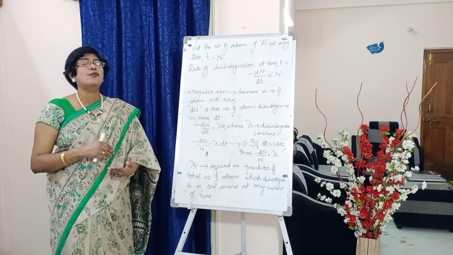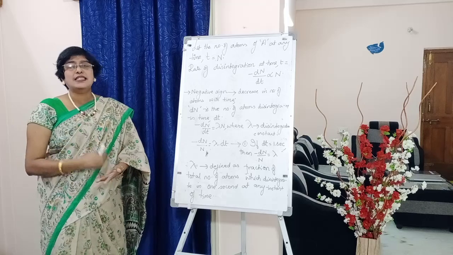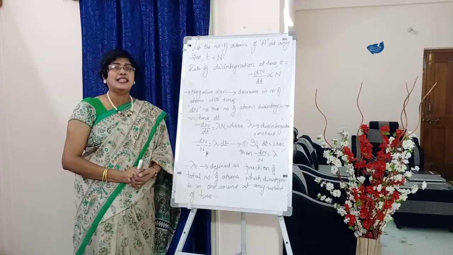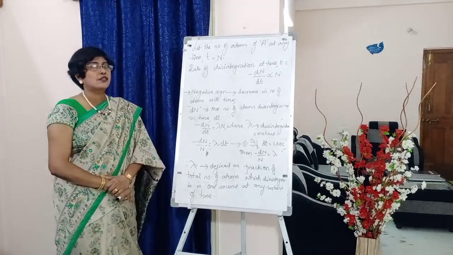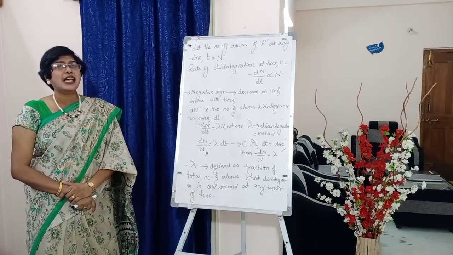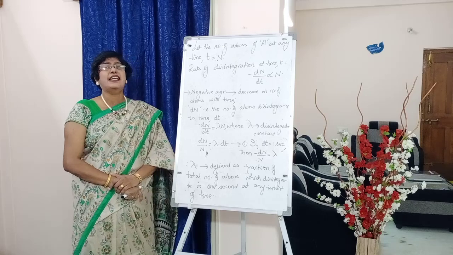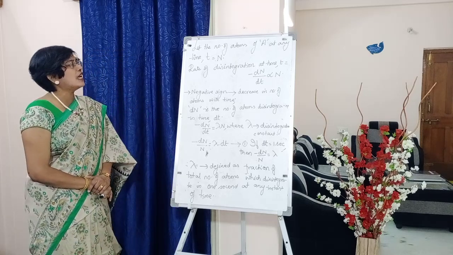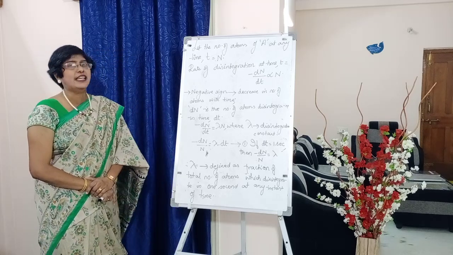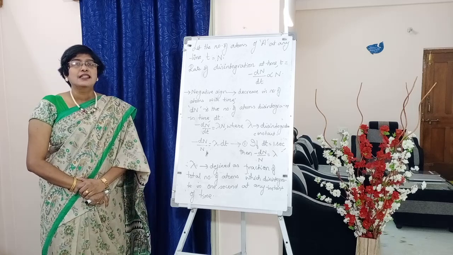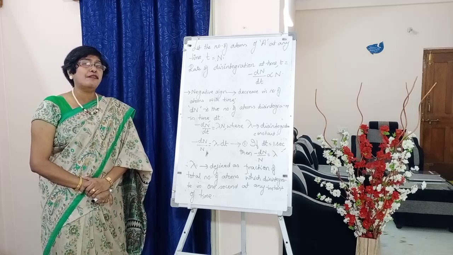Now let us see what this minus sign, this dN and this dt are. Below write down, students: the negative sign in the rate expression indicates a decrease in the number of atoms.